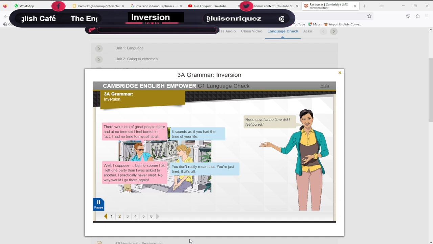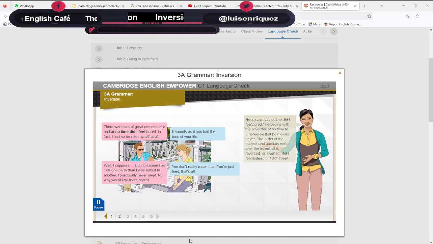Ross says, "At no time did I feel bored." He begins with the adverbial, at no time, to emphasize that he means never. The order of the subject and auxiliary verb after the adverbial is reversed or inverted. Did I feel instead of I didn't feel.